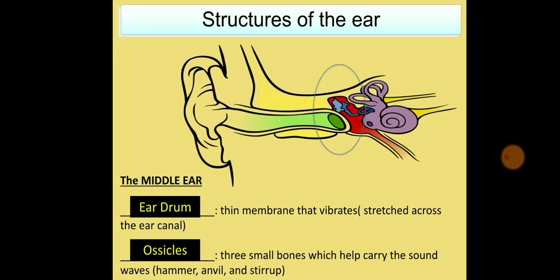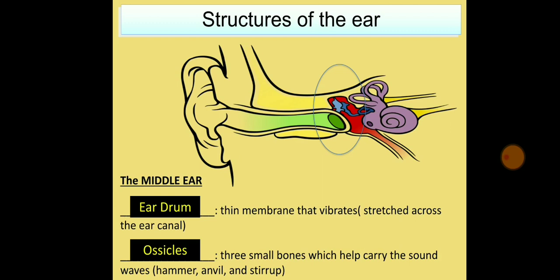What is the function of the ear drum? It is a thin membrane that vibrates, and the vibrations are converted into rhythm and captured. After that it is going to cross and go into your ossicles. The red structure, if you can see, is the ossicles.